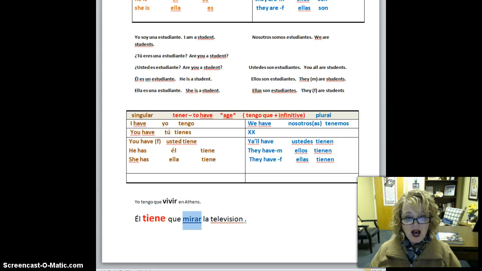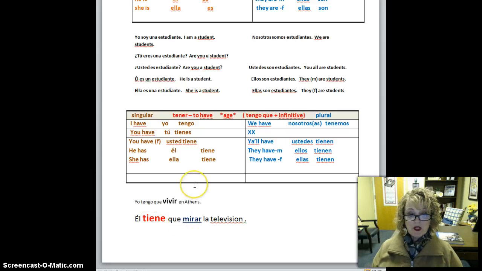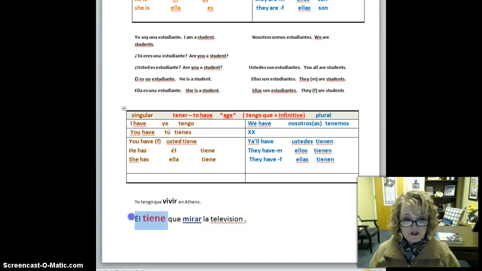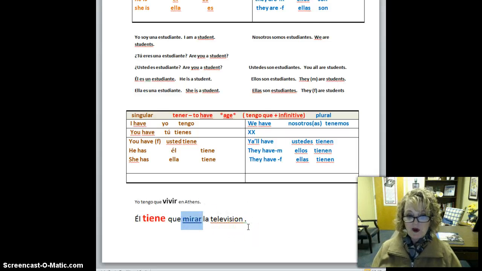It is not conjugated. Here's the rule I want you to remember. When 2 verbs go walking, the first verb does the talking. It means it tells who's doing the action. The second verb doesn't say anything. It is in the infinitive form.